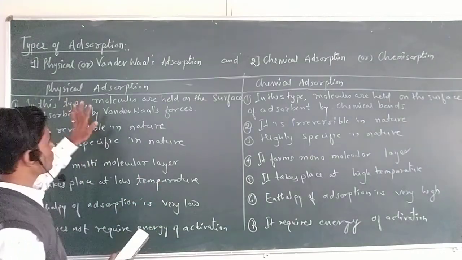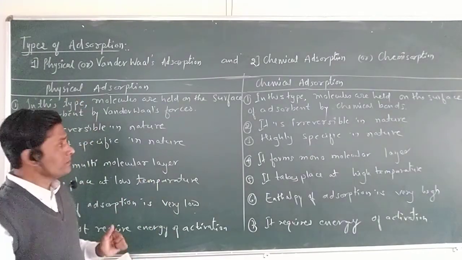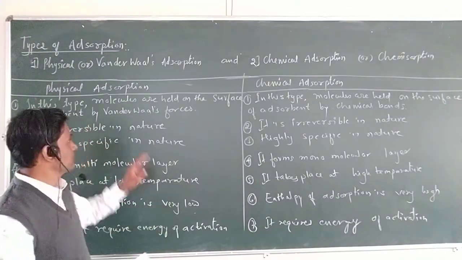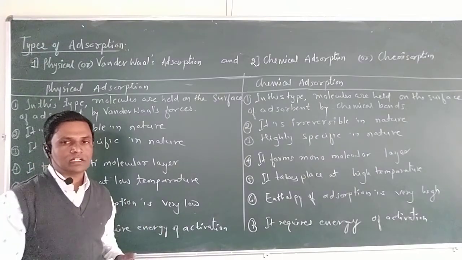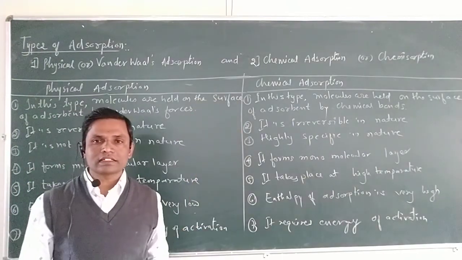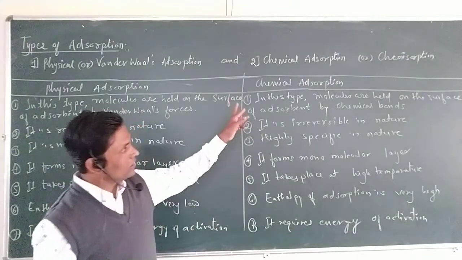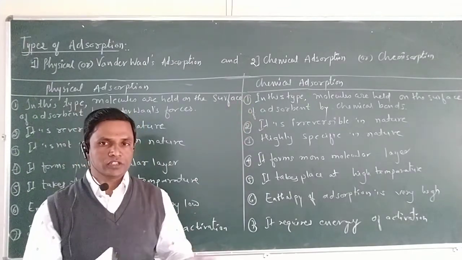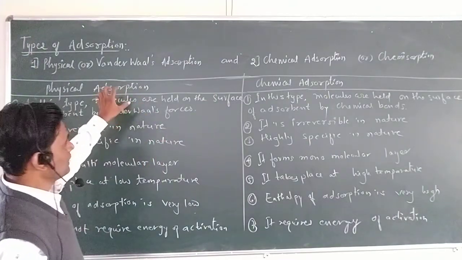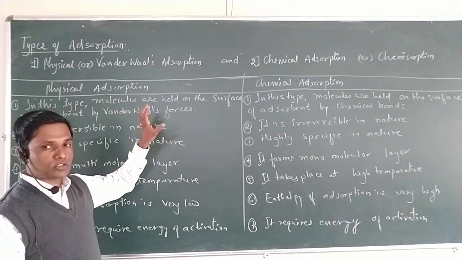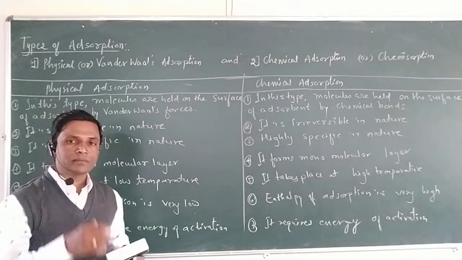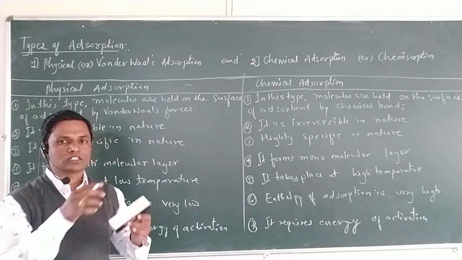There are two types of adsorption generally. One is physical or van der Waals adsorption, and the second is chemical adsorption, also called chemisorption. From the types of adsorption we can predict what type of force of attraction can be there between the adsorbate and the adsorbent.